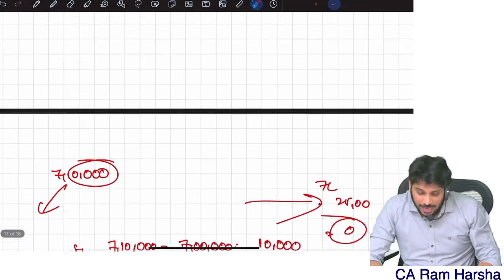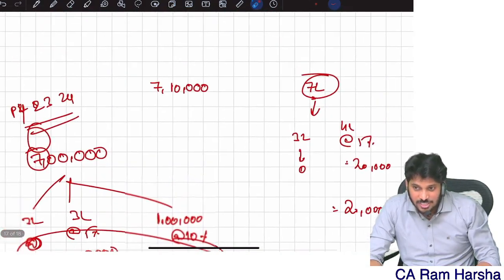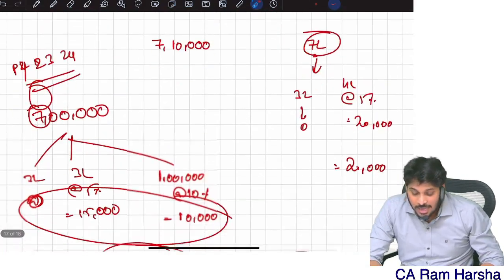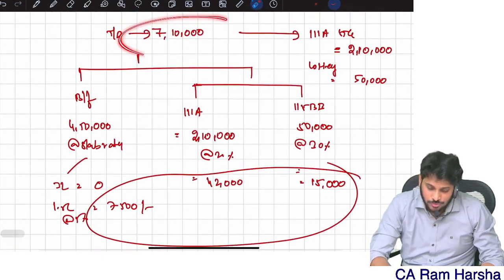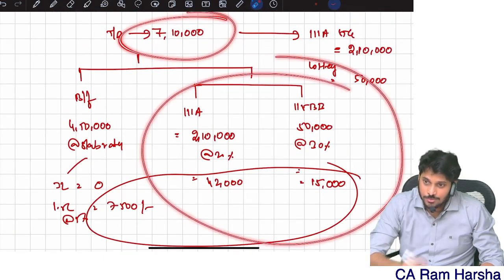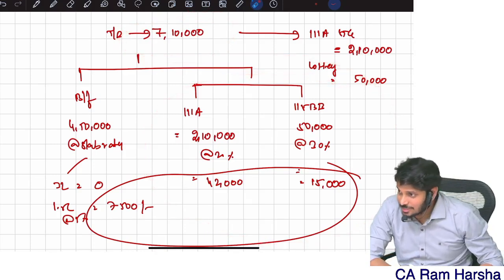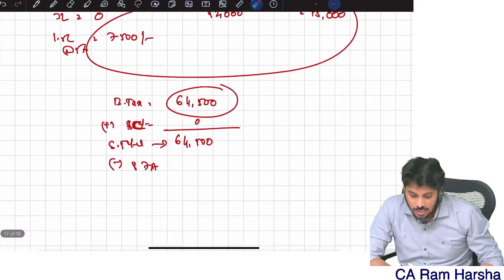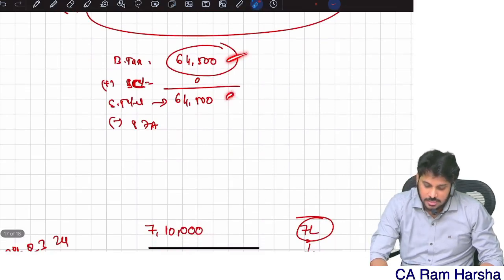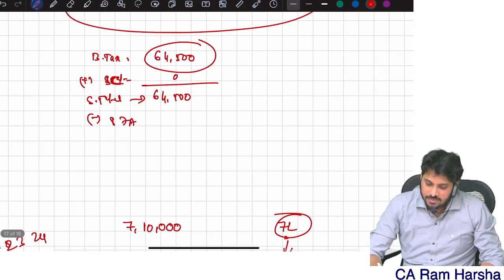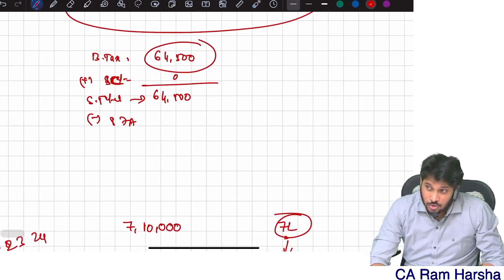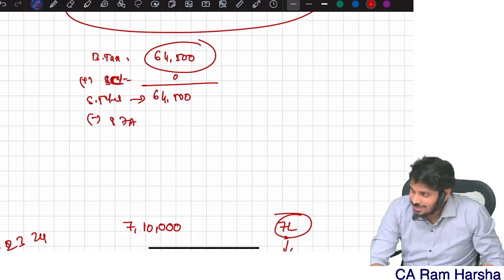Now, I made a complicated problem here, which generally nobody will tell you. If 7,10,000 includes special incomes, how to calculate rebate? This is the question. Same step, first basic tax, this one. Then 87A. What is 87A rebate? Here those steps may not apply. Technically speaking, it's a loophole in law.